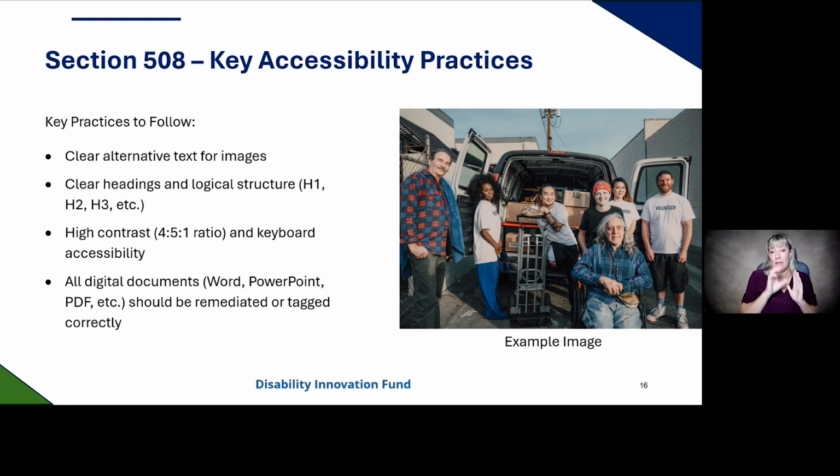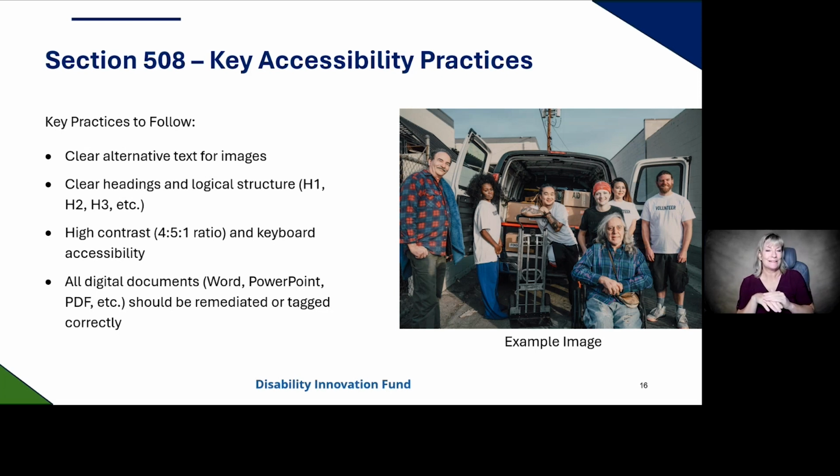Next, clear heading structure. You'll notice in authoring tools like Word, there is a styles pane where you can pick heading styles, such as H1, H2, H3, and so on. Creating information hierarchy with heading styles is great for readability and accessibility alike.